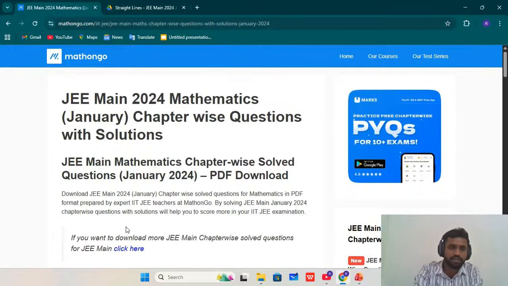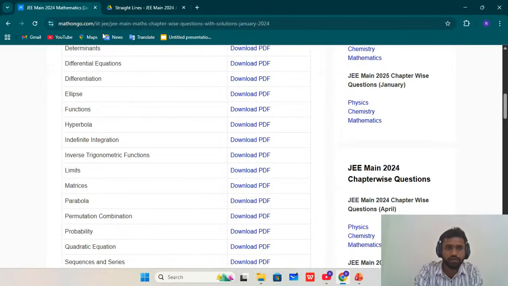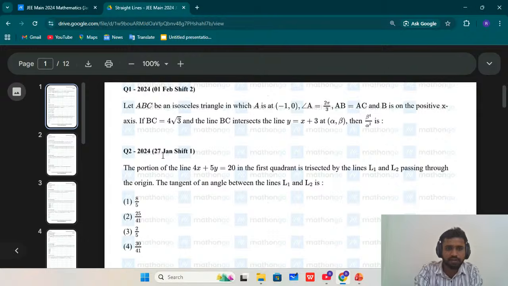If you click download PDF, it will be opened like this. From here, you can access these straight lines PDF. All chapters' PDFs you can access from this Math on Go website. So I'm also using this Math on Go website for PDFs of these PYQs.